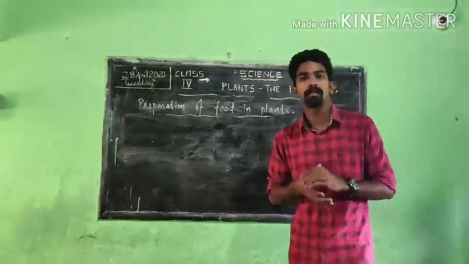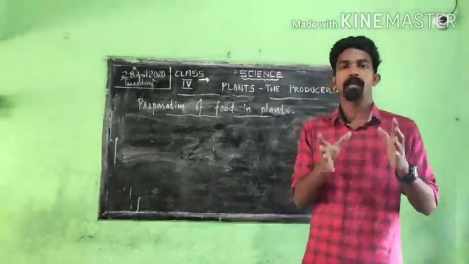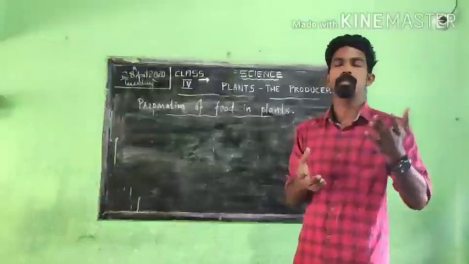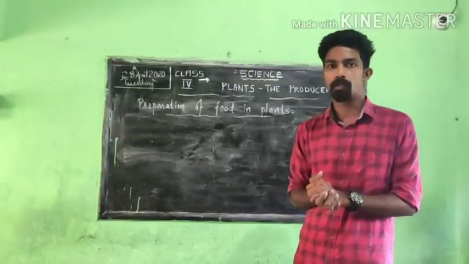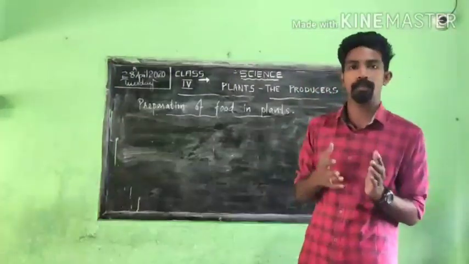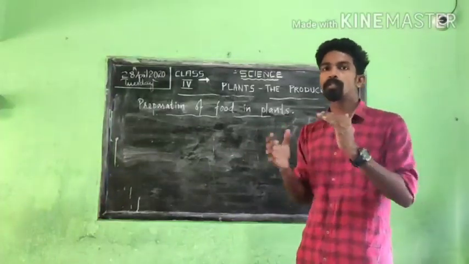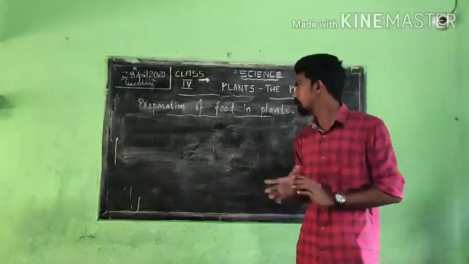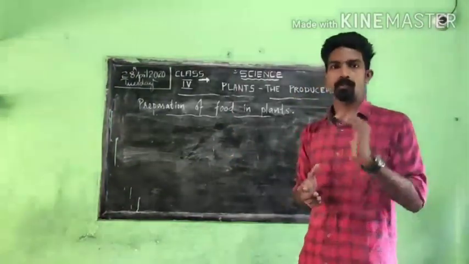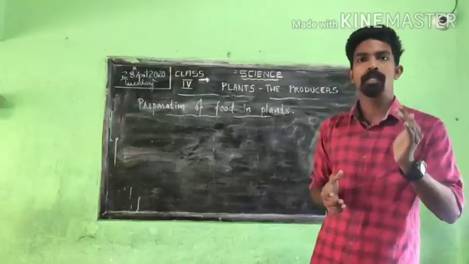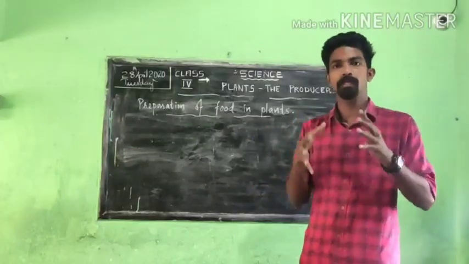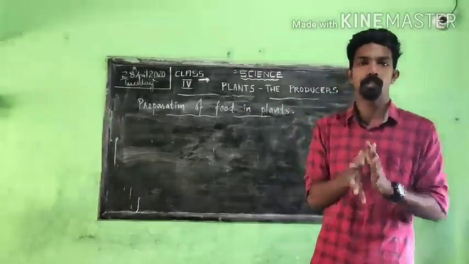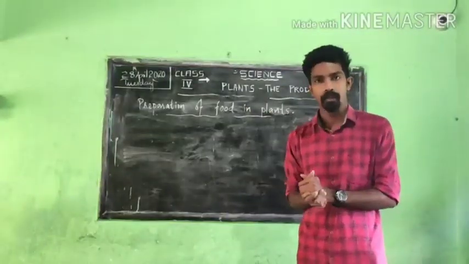So first the plant needs some things. In our home, for mummy to prepare food she needs some things, like if she wants to prepare roti sabji, she needs atta and the vegetables also. Only when she gets those things will she make food. Same like in the case of food preparation in plants also. So when the plants get enough amount of all these things with the help of roots and leaves, whenever the plant gets all these things, it will prepare food.